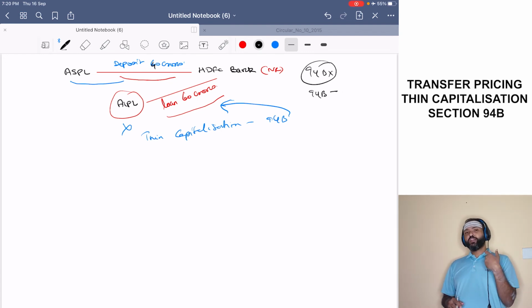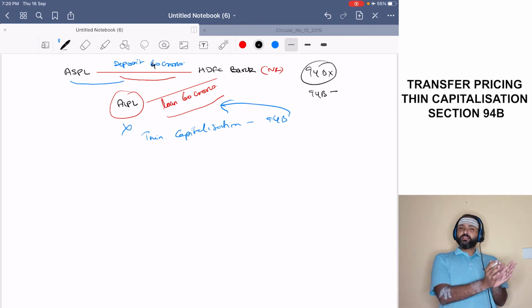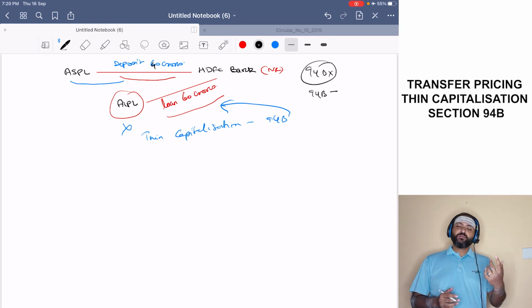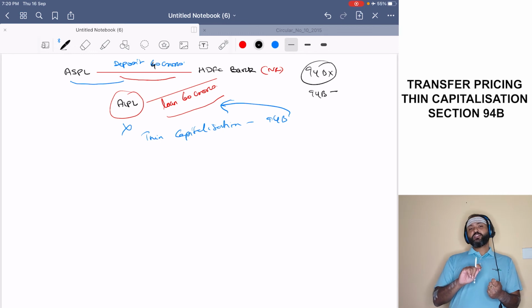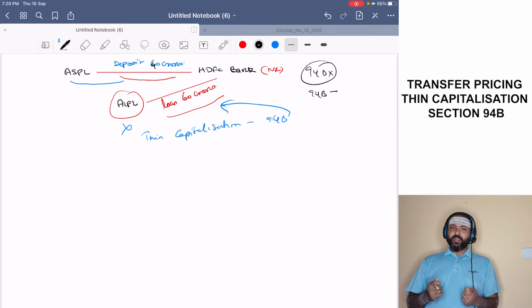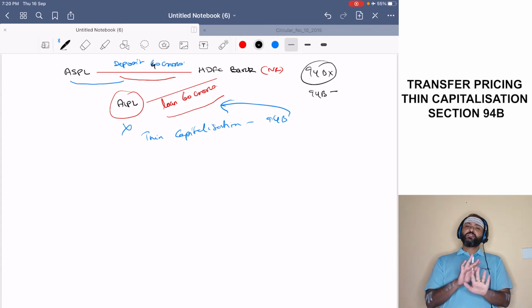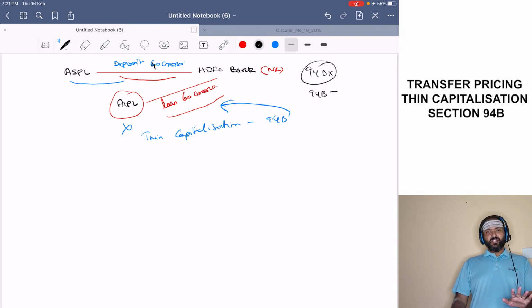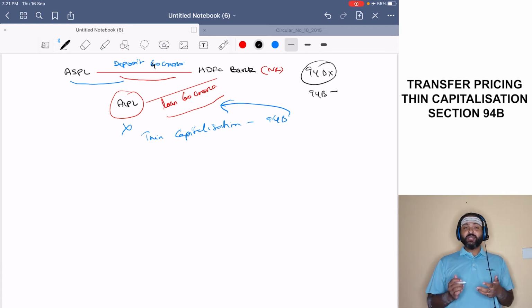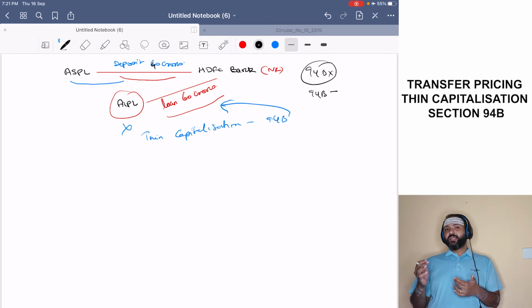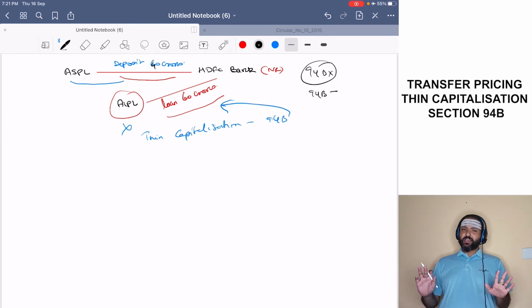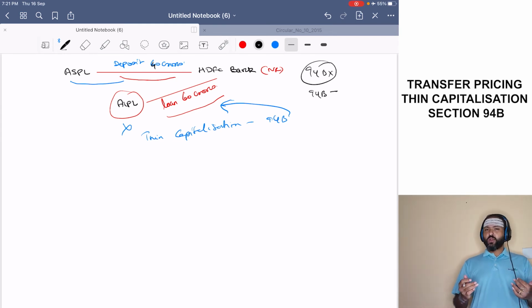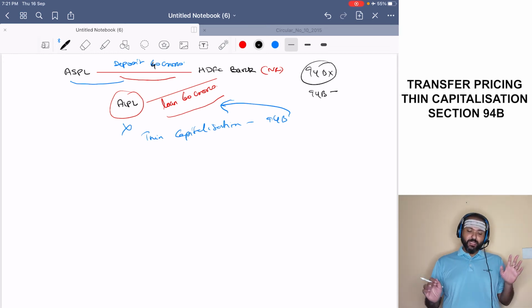Okay. From an exam point of view, what shall we do, sir? See, you can give an assumption, and you don't have to call it an assumption, you can specify that since the borrowing taken is not equal to the deposit made by the foreign associated enterprise, the provisions of section 94B shall not apply in this regard, and you can leave it. Okay, so that is how you will have to treat this kind of scenario. Sir, what if we take the other stand? Sir, you can take the other stand, but the computation has to be accordingly done. If there is a problem like that, computation has to be carefully undertaken in such a fashion. When we do one or two problems, you will be able to appreciate it better.